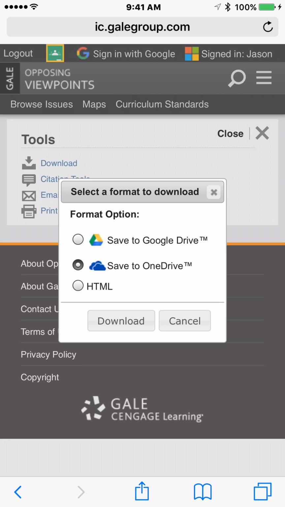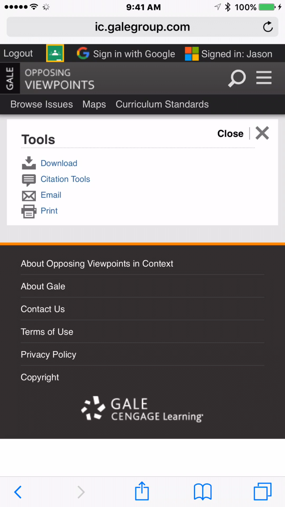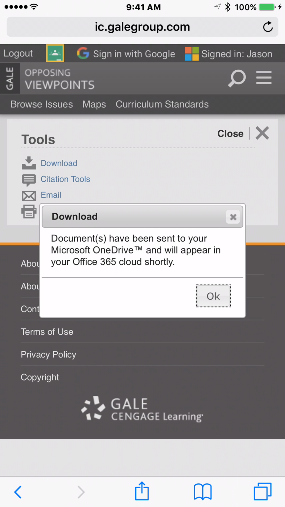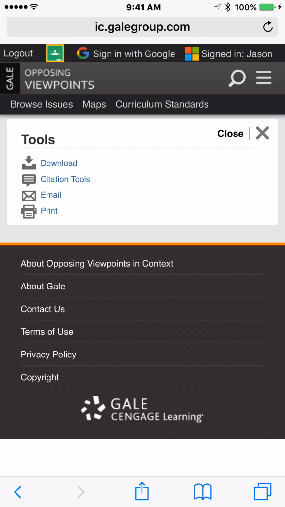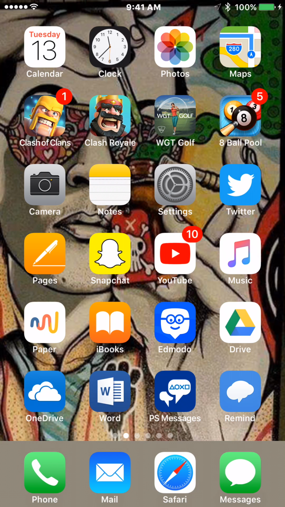I'm going to save it to OneDrive. It's going to create a file that has my highlighted text, that has my notes, and it also has a link to the original document in case you didn't save it, which is pretty cool. Yeah, there's our confirmation. So before we go on to another article, let me show you what it looks like on OneDrive. As you see, I'm signed in to Microsoft. That's the OneDrive thing. So I have the OneDrive app. And I suggest you get it too, just for this research project that you might be doing. It'll make things a lot faster. But you could go through your browser if you needed to.